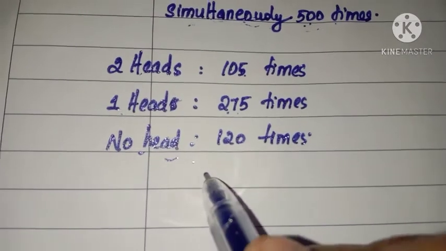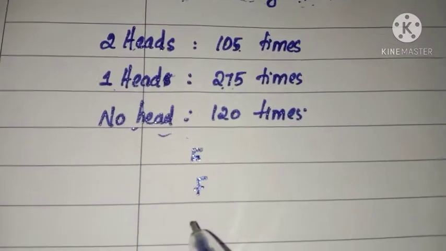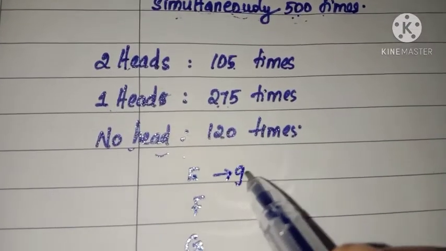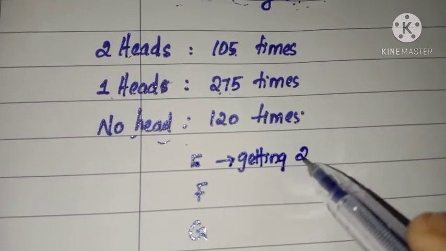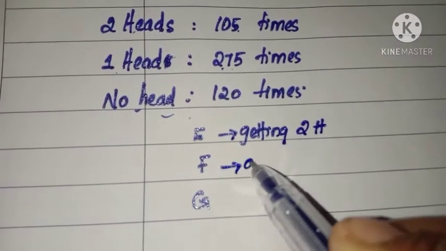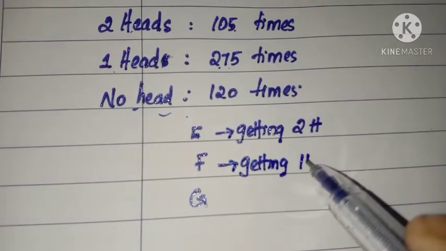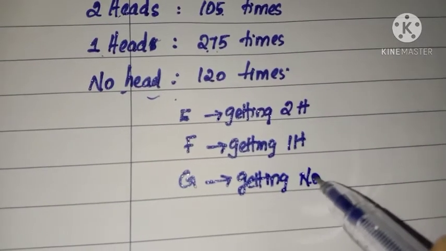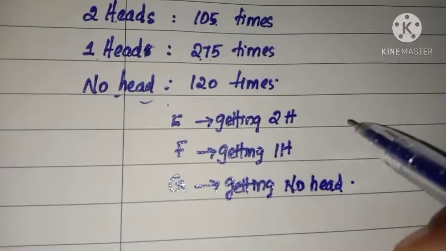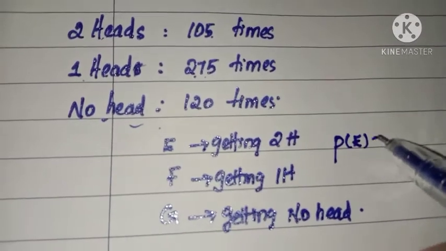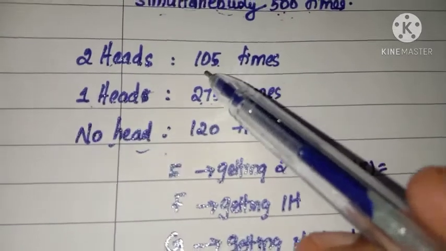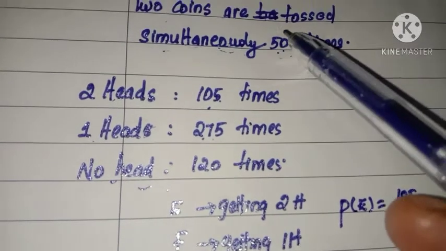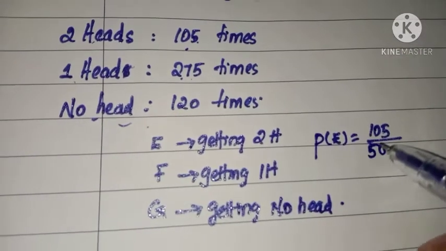For this, define the events as E, F, G. Event E is getting two heads. Event F is getting one head, and event G is getting no head. No head is the same as all tails. So what is the probability? Probability of E, that is the probability of two heads. The favorable number of cases is 105. The total number of cases means how many times we tossed, that is the total number, 500.